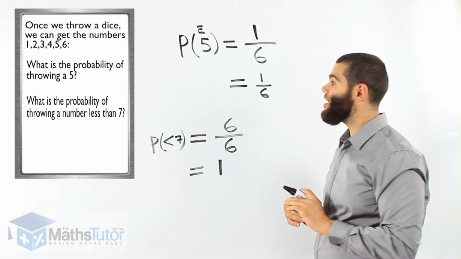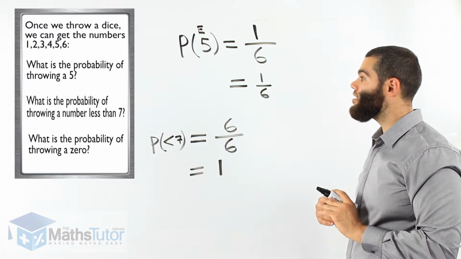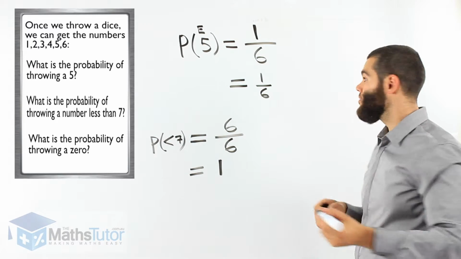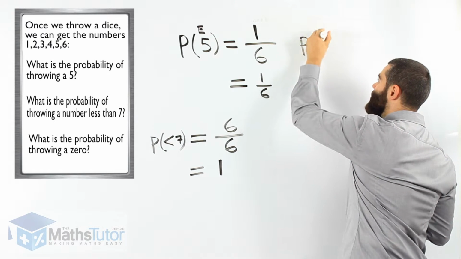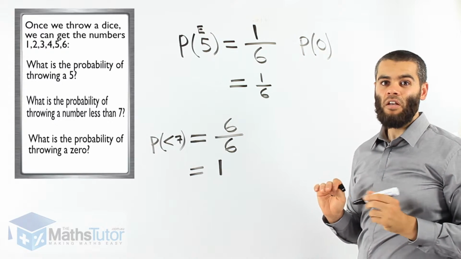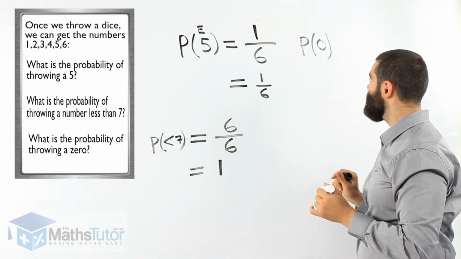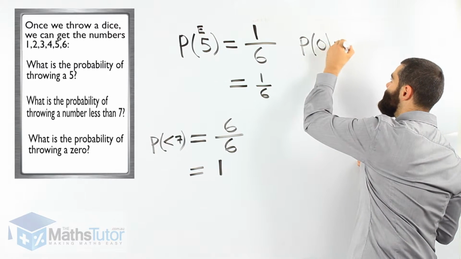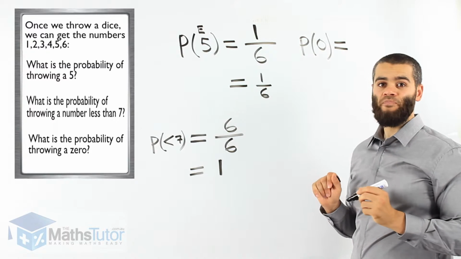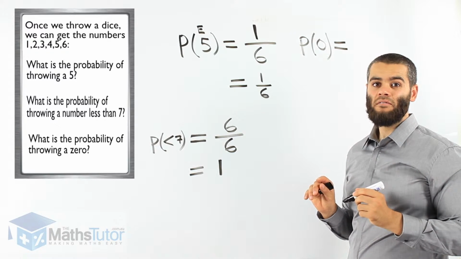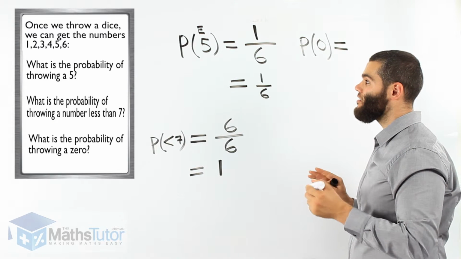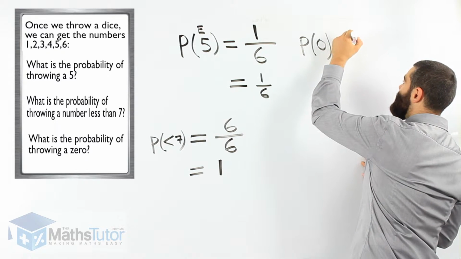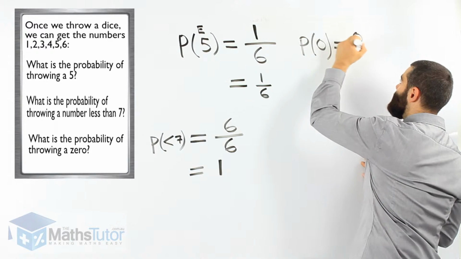The next question says, what is the probability of throwing a 0? Again, we write it down. The probability of throwing a 0, the event here is 0. What is the chance of throwing a 0? Well, are there any zeros? The chances of that happening? There are no zeros.